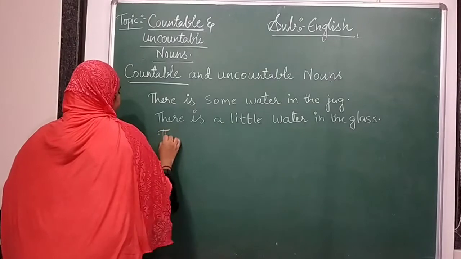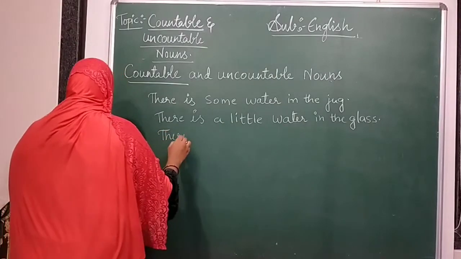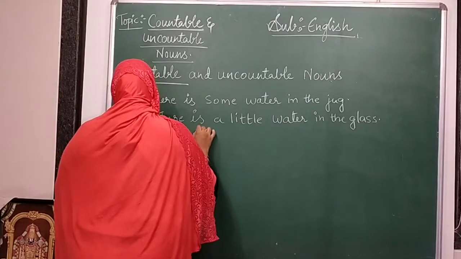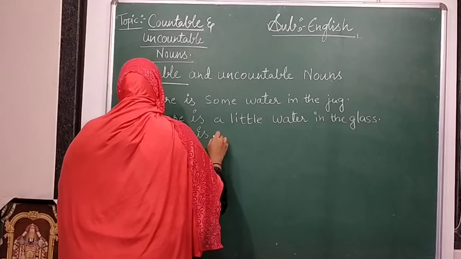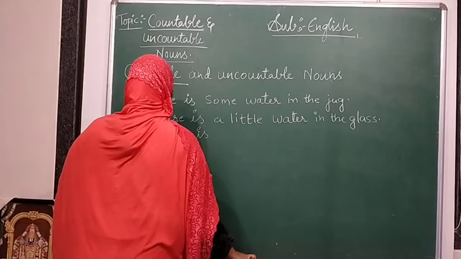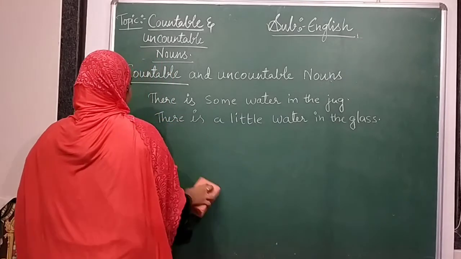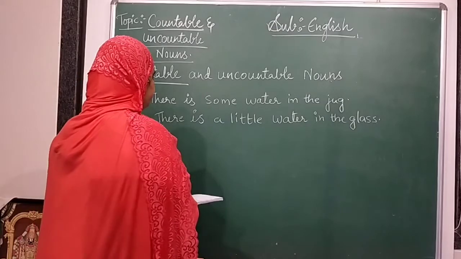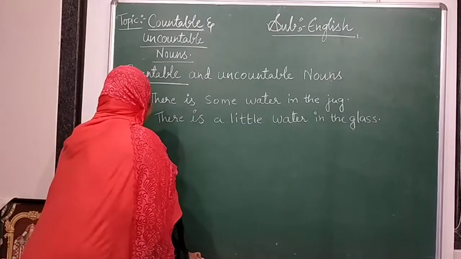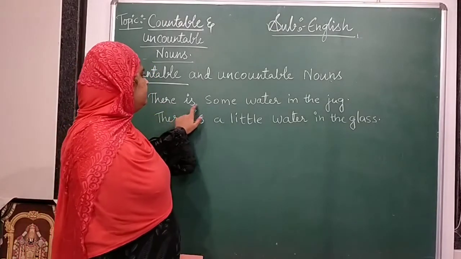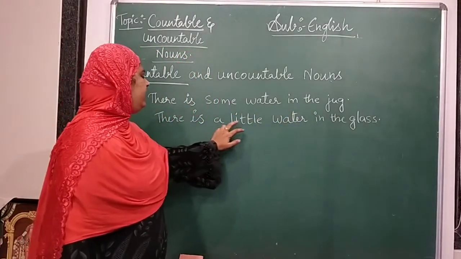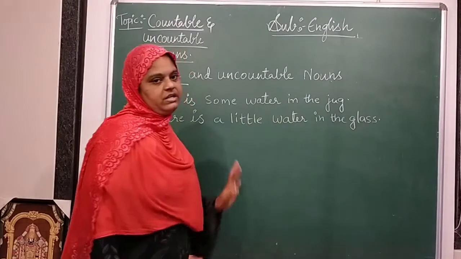We'll go through two examples because you may be confused. There is some water in the jug. There is a little water in the glass.